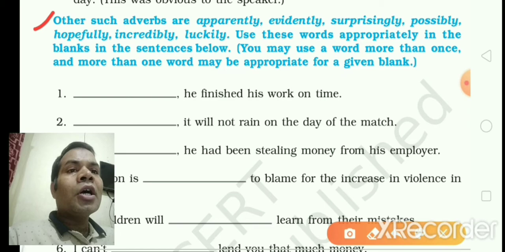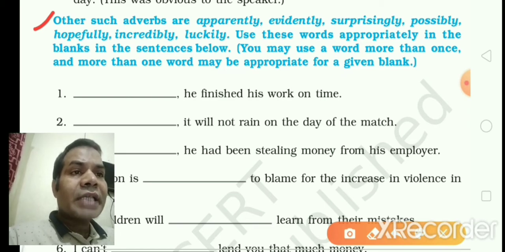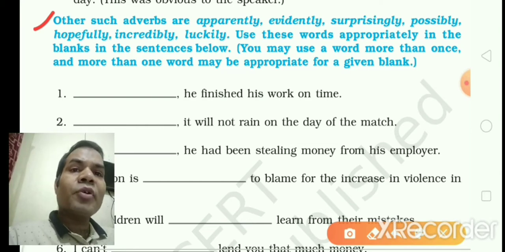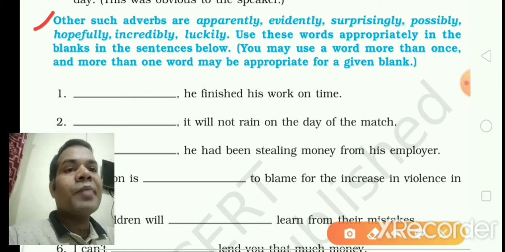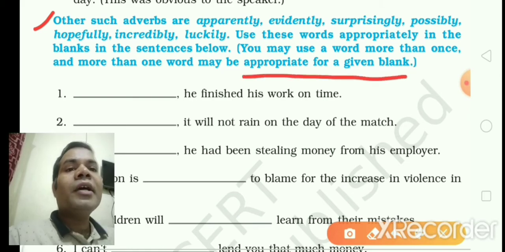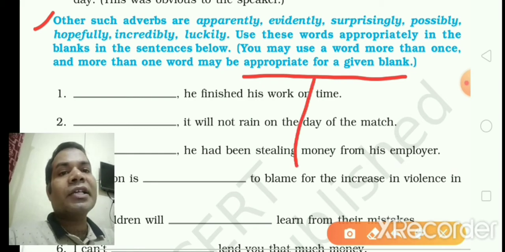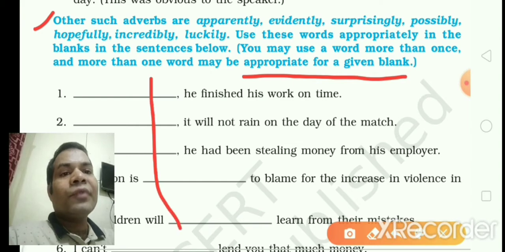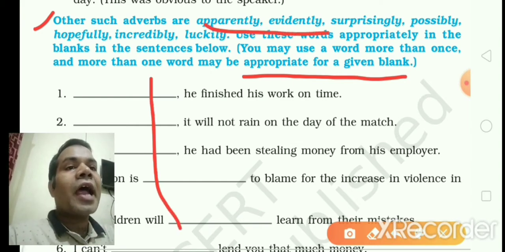Use these words appropriately in the blanks in the sentences below. You may use a word more than once, and more than one word may be appropriate for given blanks. So you have to fill the given blanks with the proper adverbs.